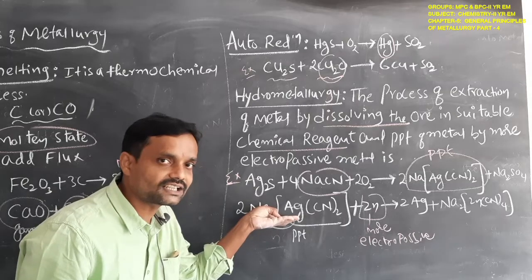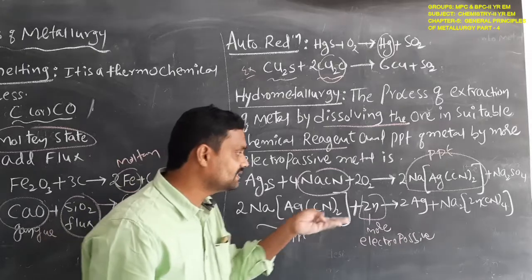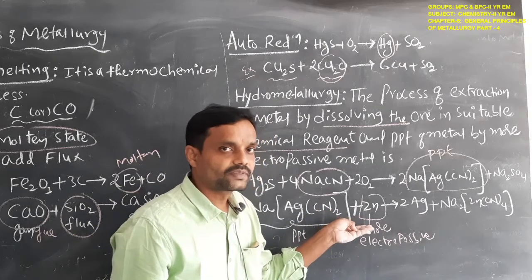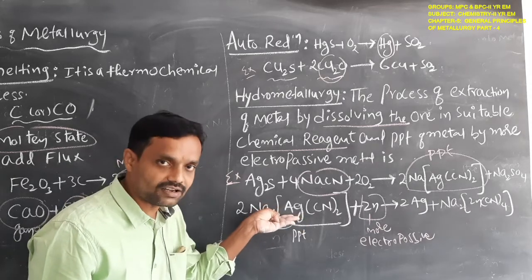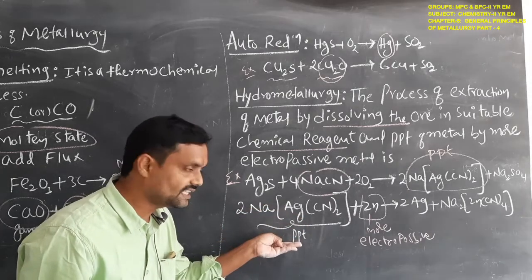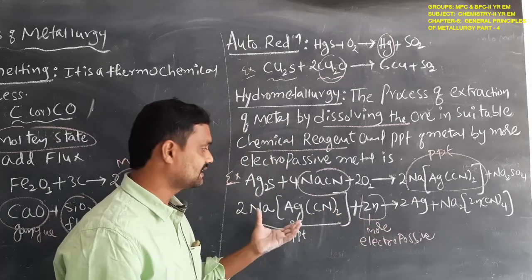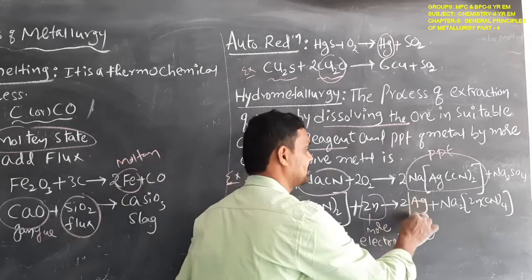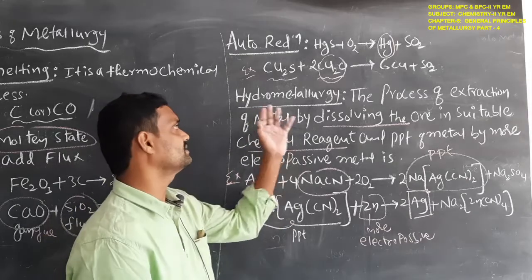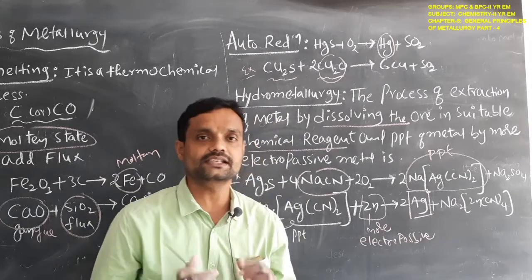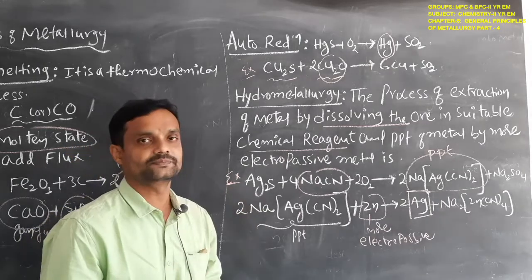Compared with our extracted metal, silver. Okay students, this precipitate reacts with a metal more electropositive than our extracted metal, silver. Then the metal will be extracted, meaning the silver will be extracted. This process is called the hydrometallurgy process. Okay students, this is the meaning of hydrometallurgy.